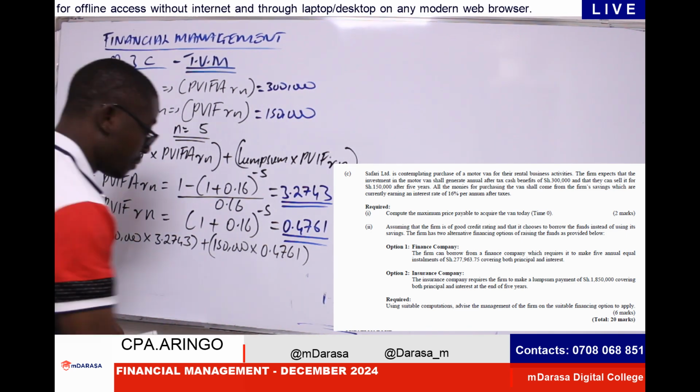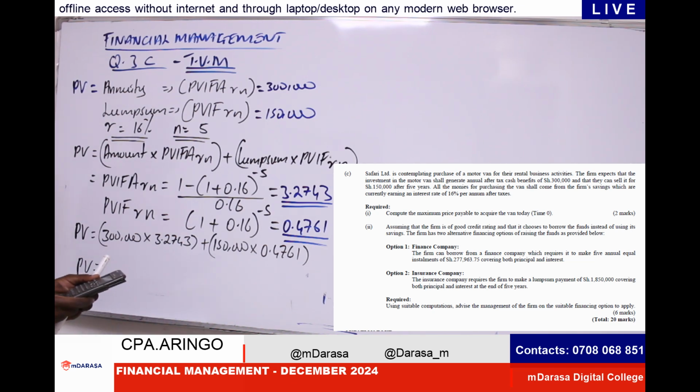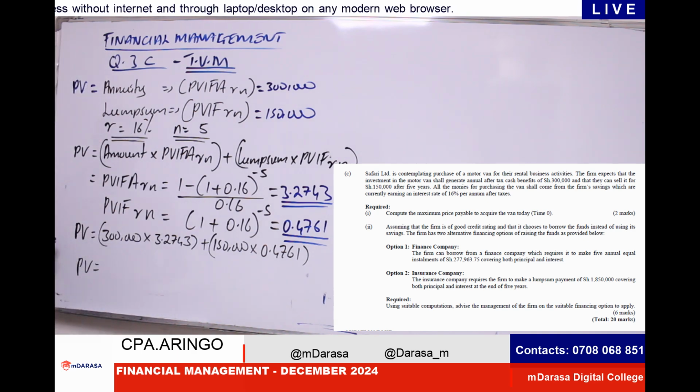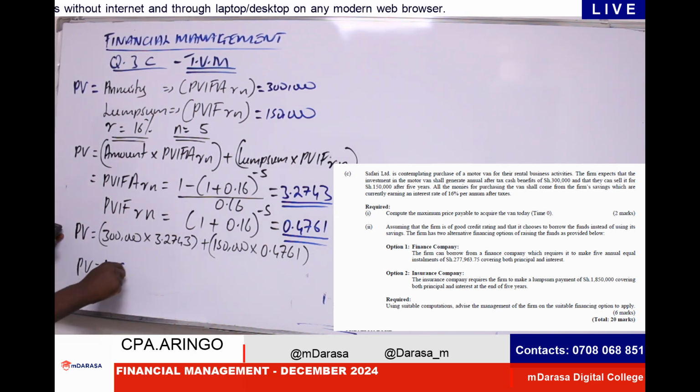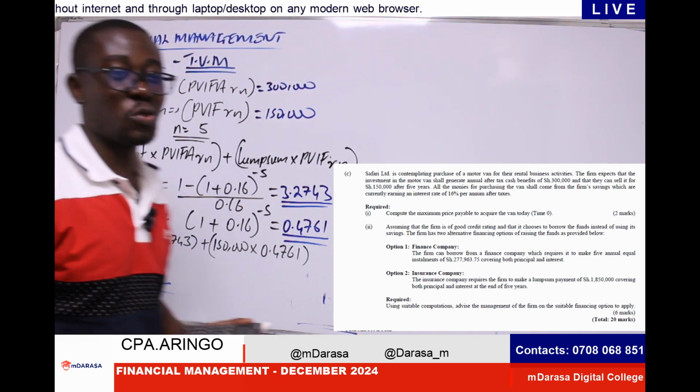So as at the end of the day, my good students, our present value is 300,000 times 3.2743, plus 150,000 times 0.4761, which gives us a value of 1,053,705. You can confirm if that is also what you're getting.